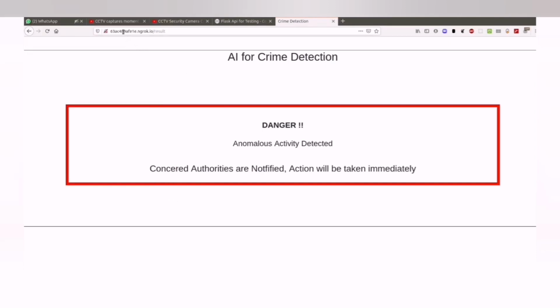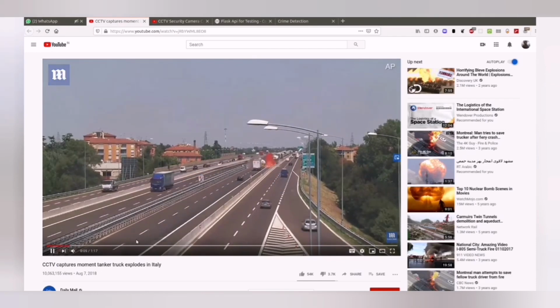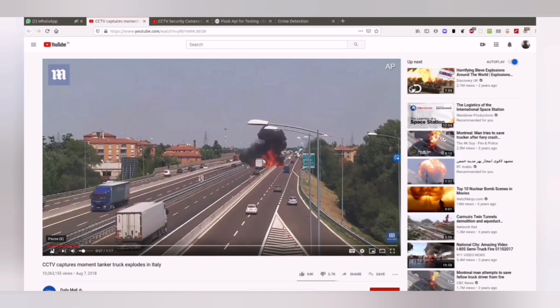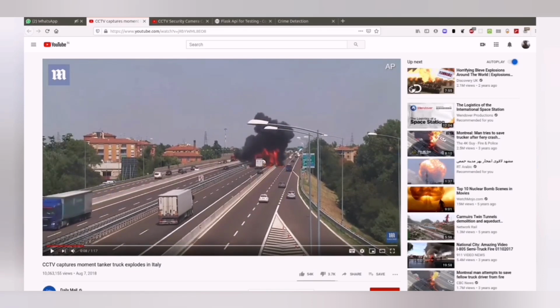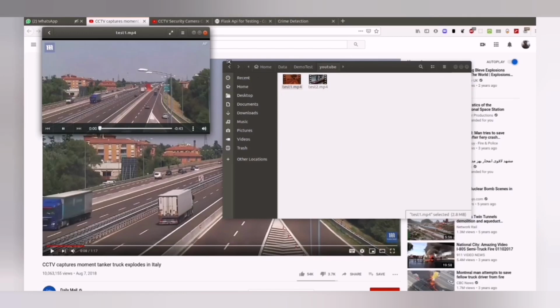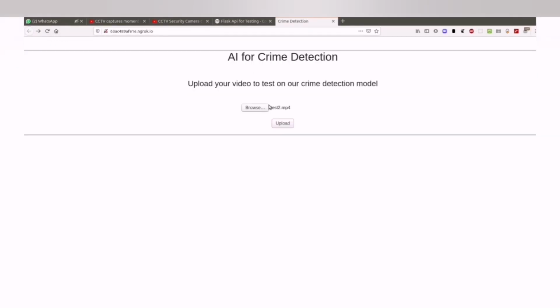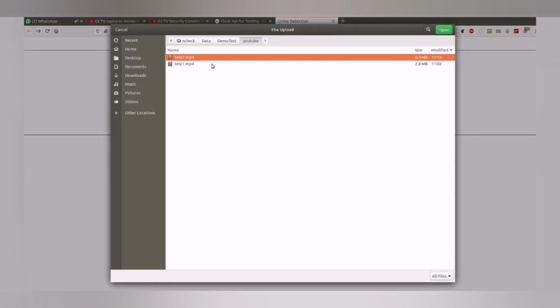We will also test our model on one explosion video available on YouTube. This was a video from one year ago from an Italian highway. So we have downloaded a video here and we will test it on our model. This is the video.